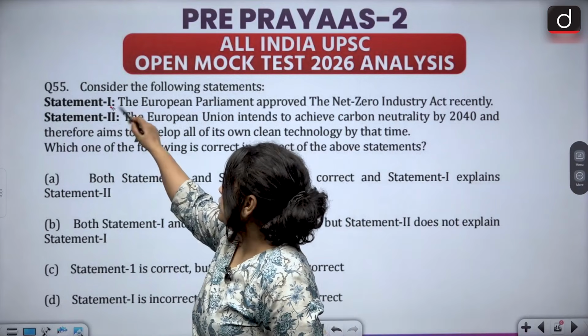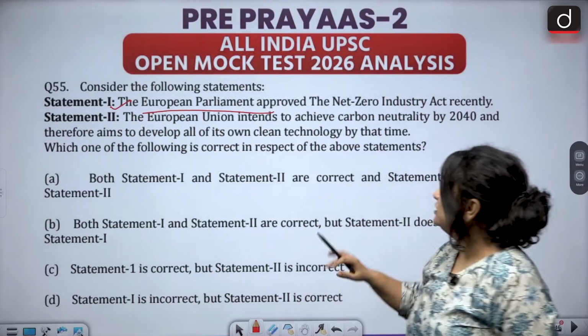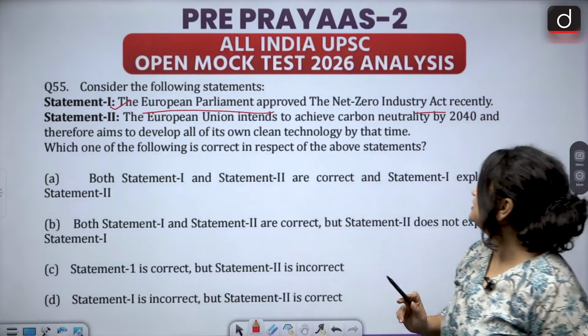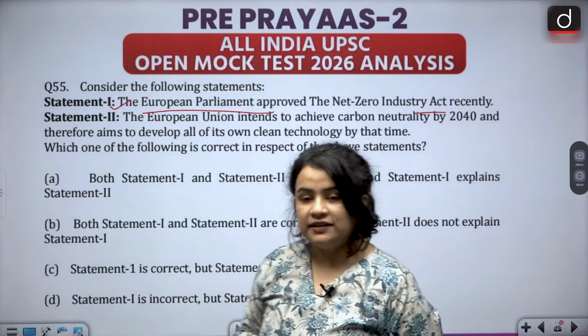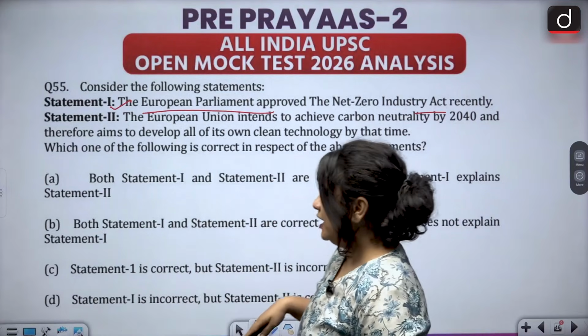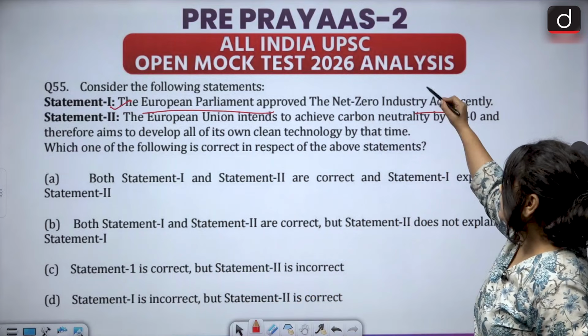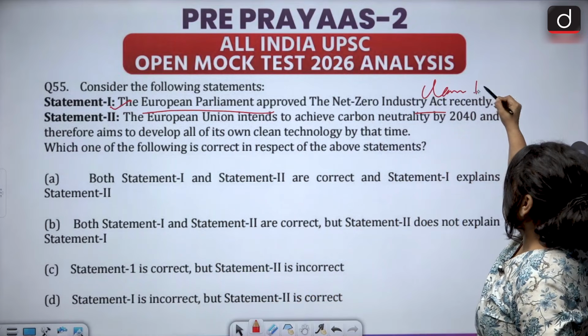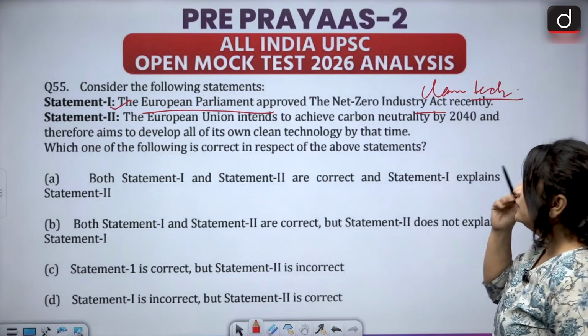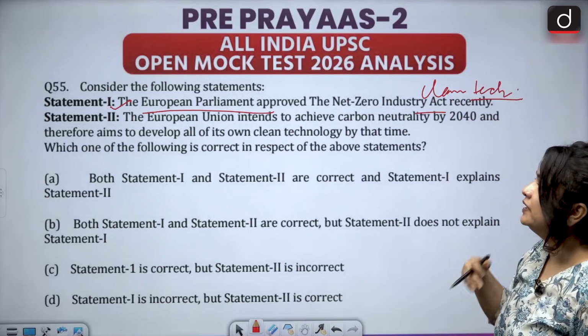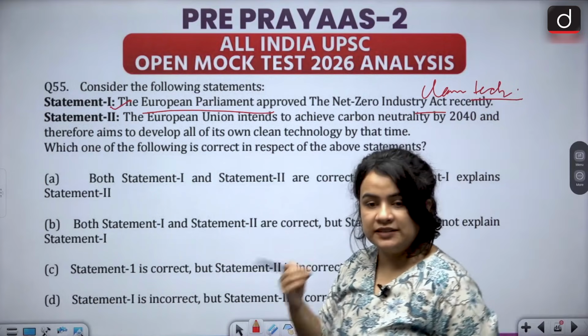Correct. Because the European Parliament has actually approved very recently the Net Zero Industry Act, wherein they have tried to develop net zero technology or clean technology. They wish to develop clean tech very quickly. But what is the aim or what is the target here?